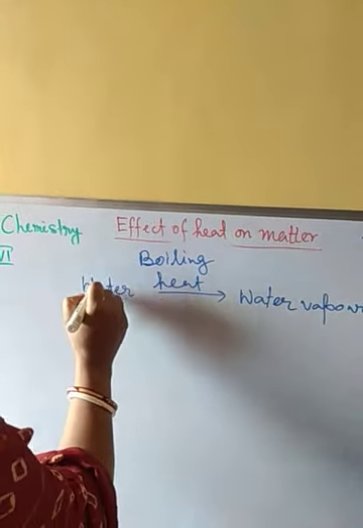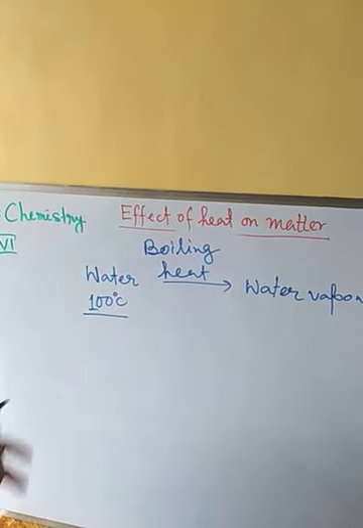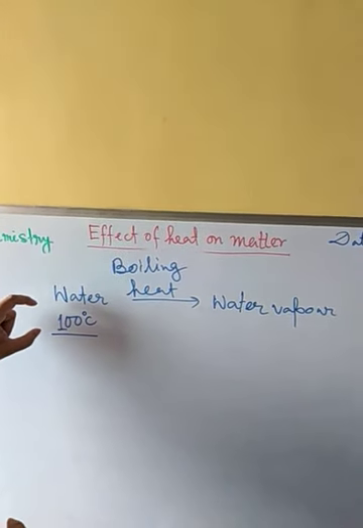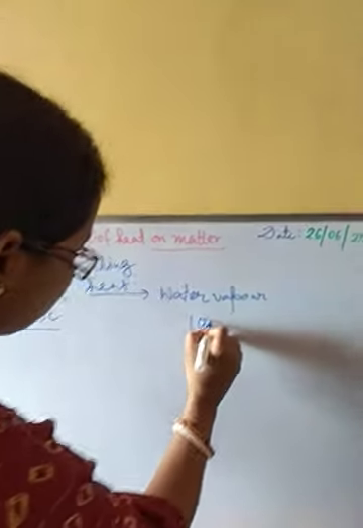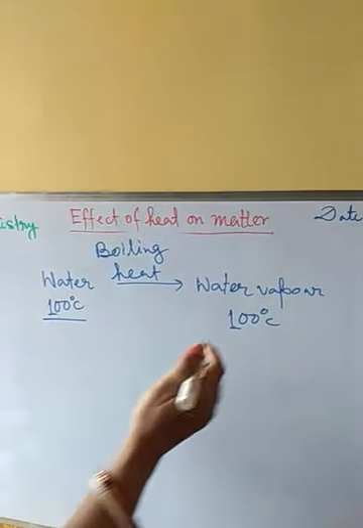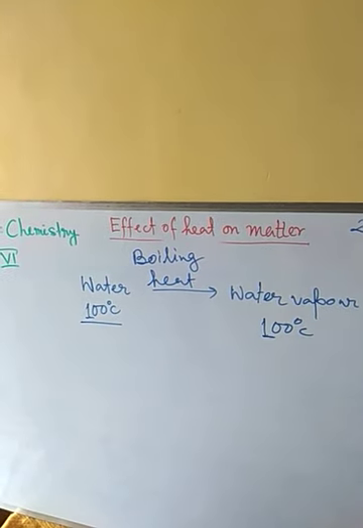At this point of time, water starts changing its state from water to water vapor. The temperature of water is 100 degrees centigrade, and when all the water has converted to water vapor, the temperature of the water vapor is also 100 degrees centigrade only.